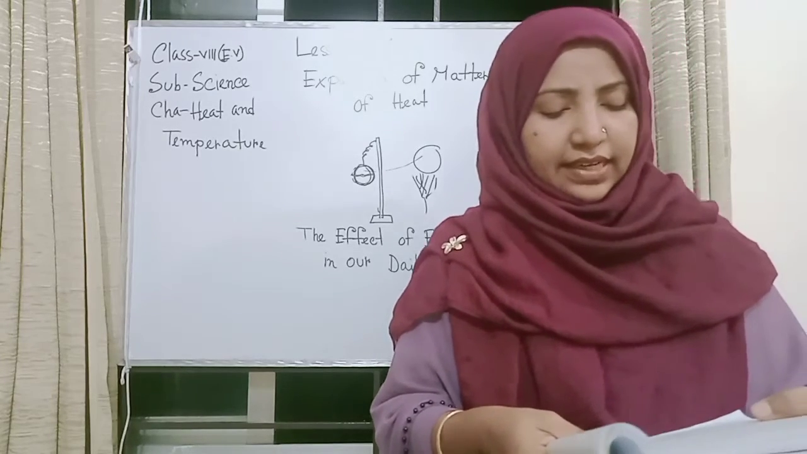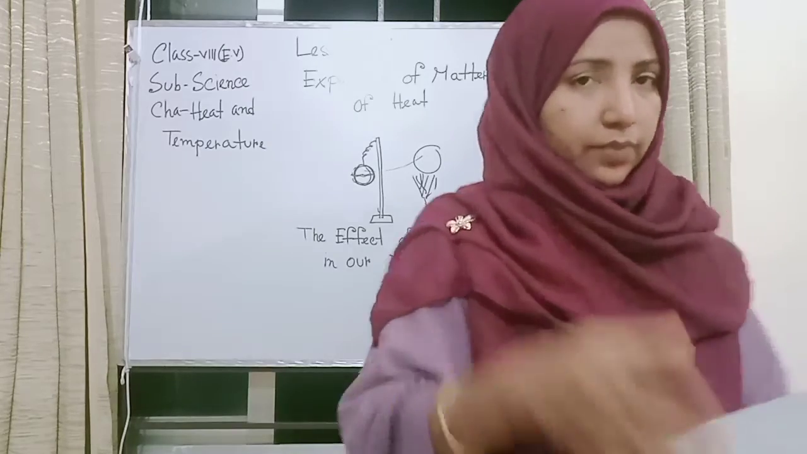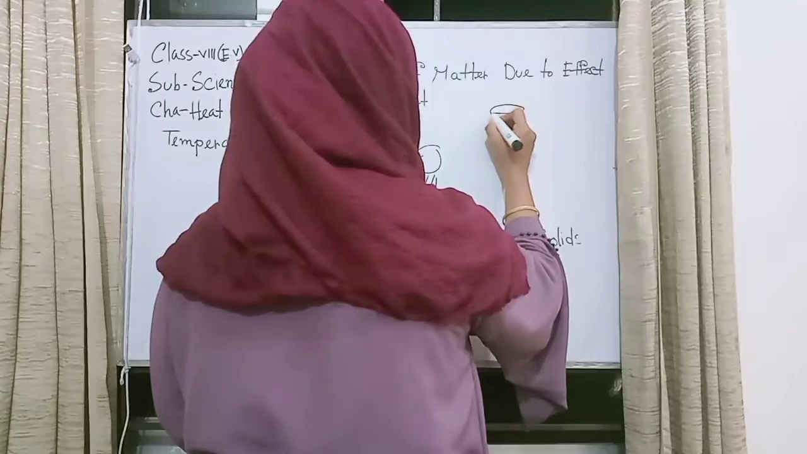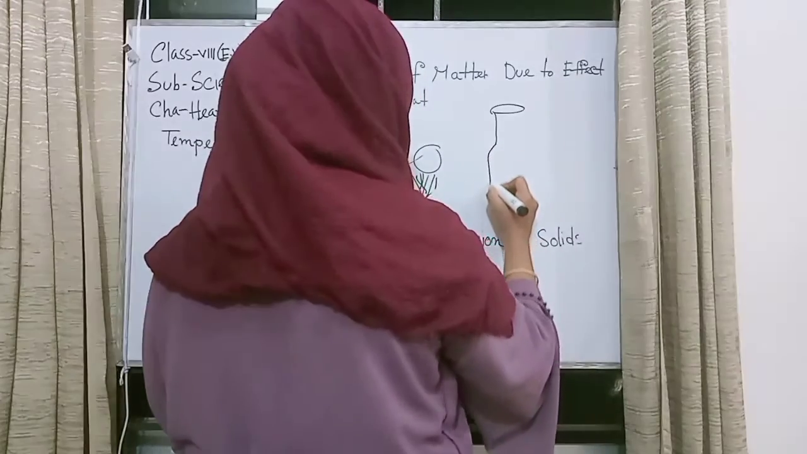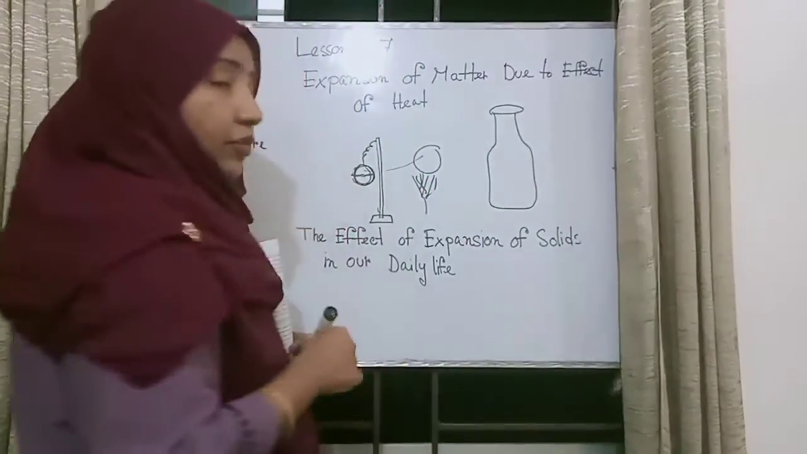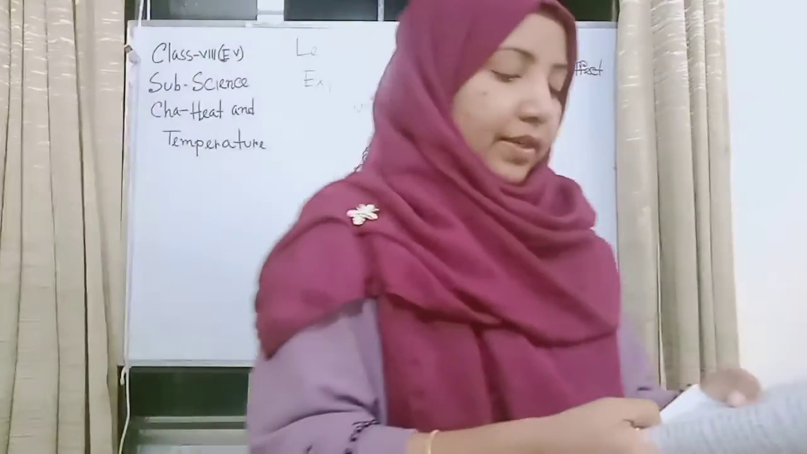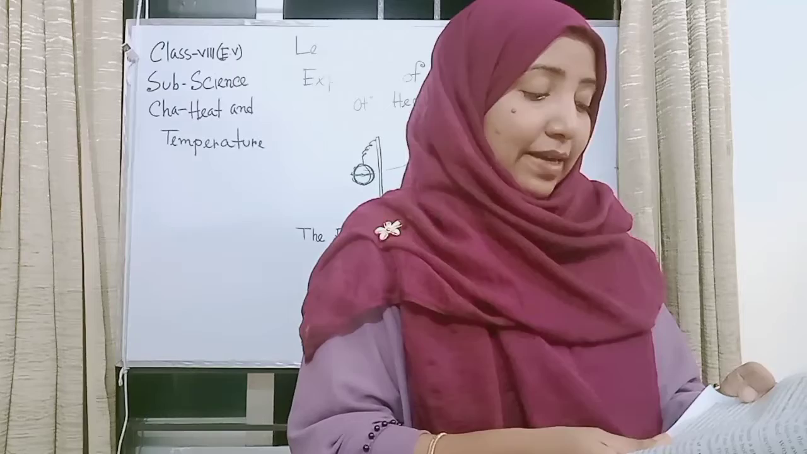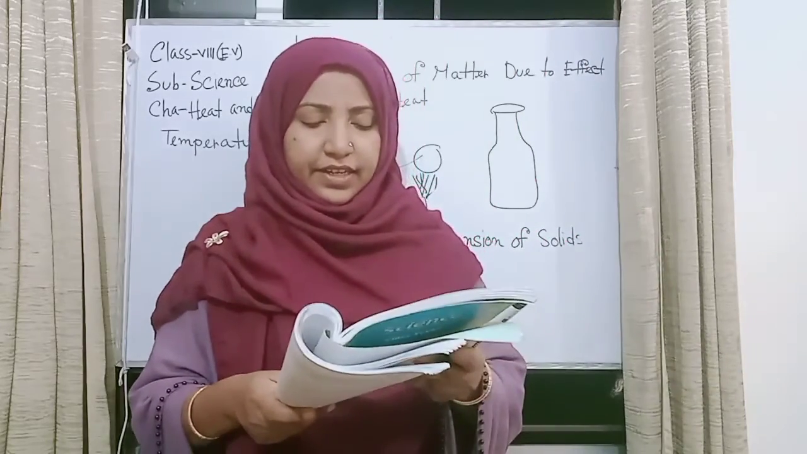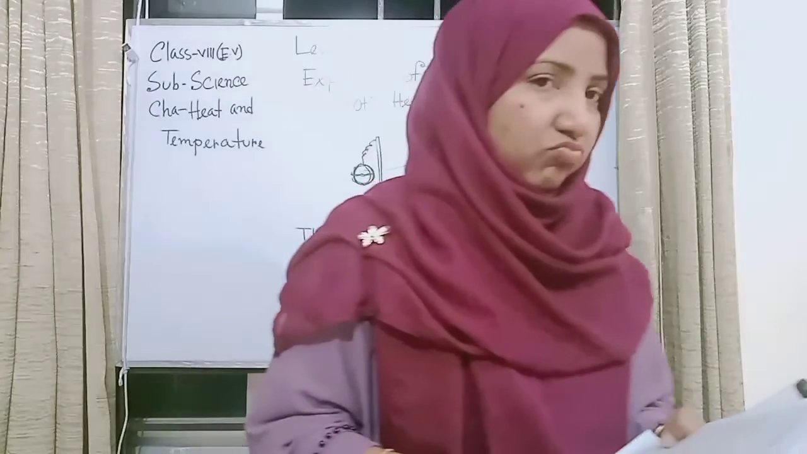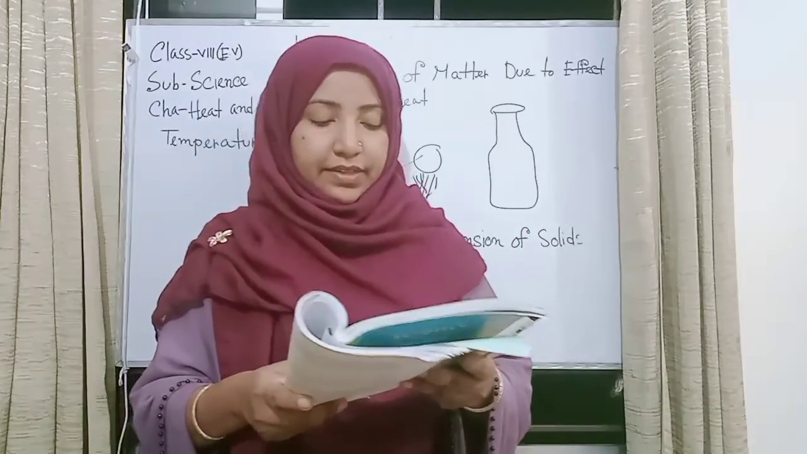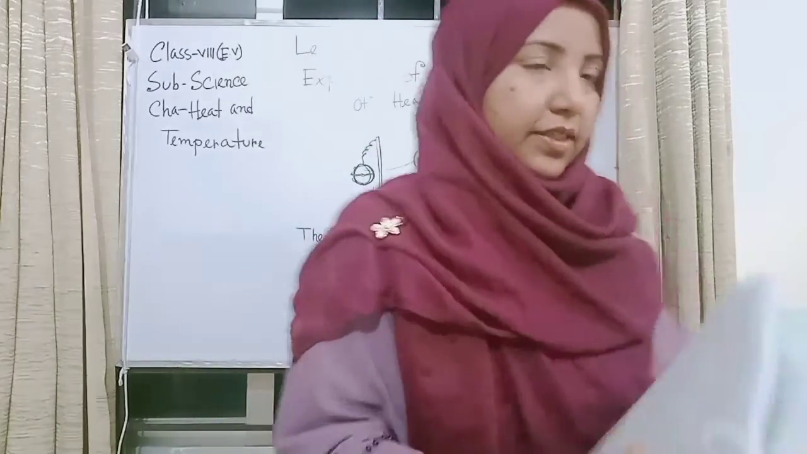Have you ever seen the neck of a glass bottle? I just drew this structure, and this is the bottle. This structure is the neck of the bottle. A glass bottle which contains jam, sauce, etc. is so tightly fitted that it cannot be opened easily. At this stage, generally the metallic neck of the bottle is heated.